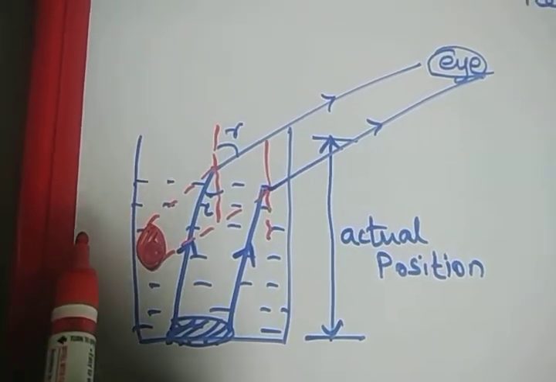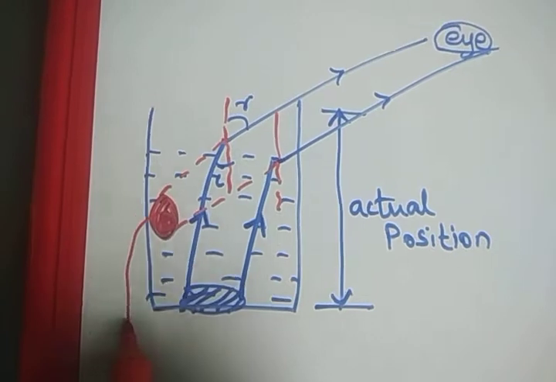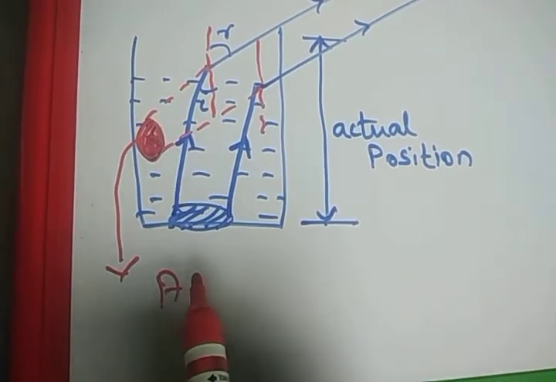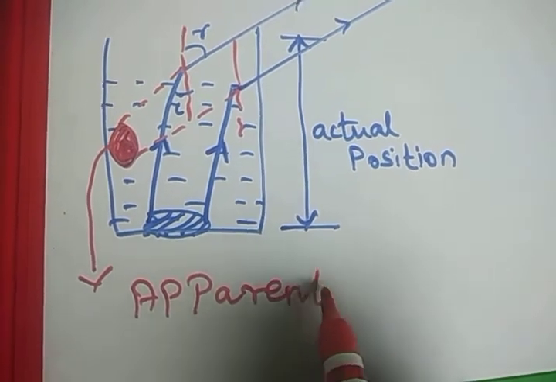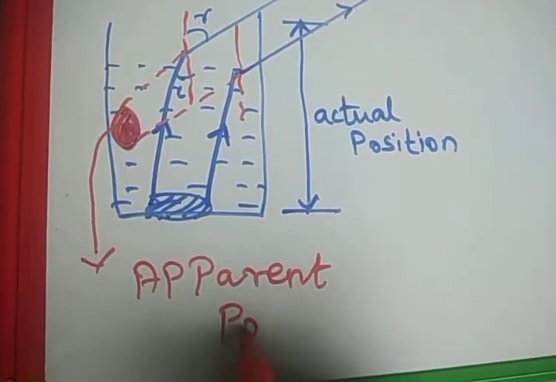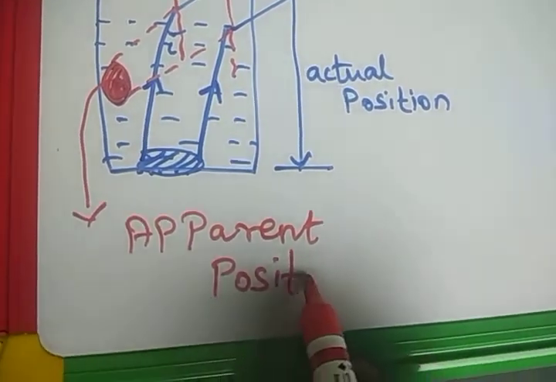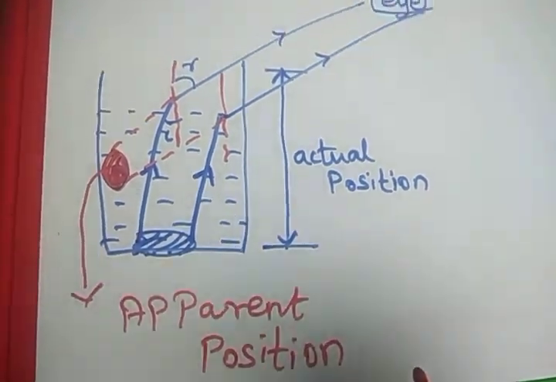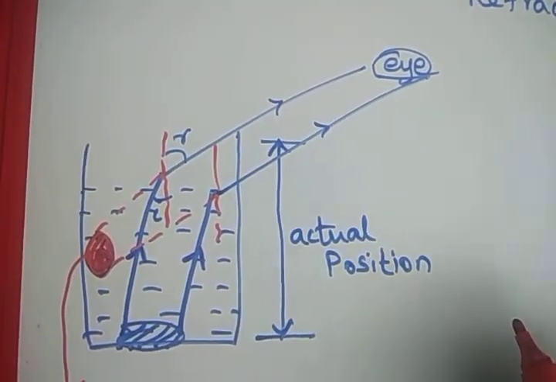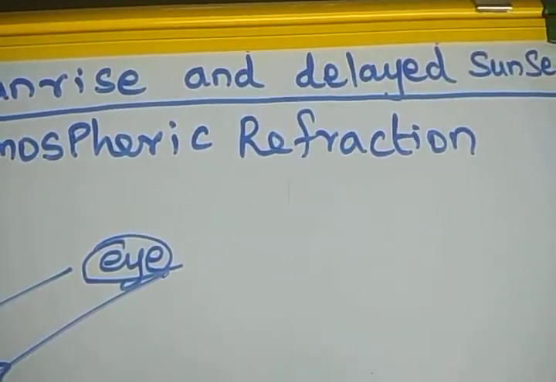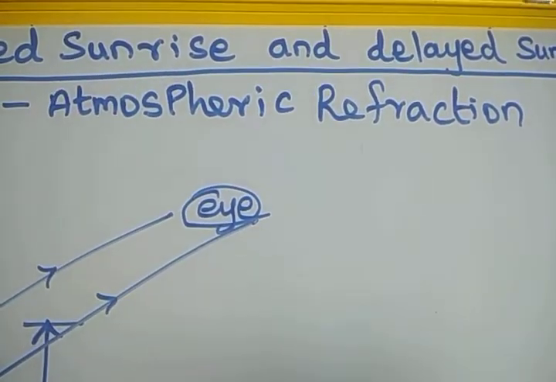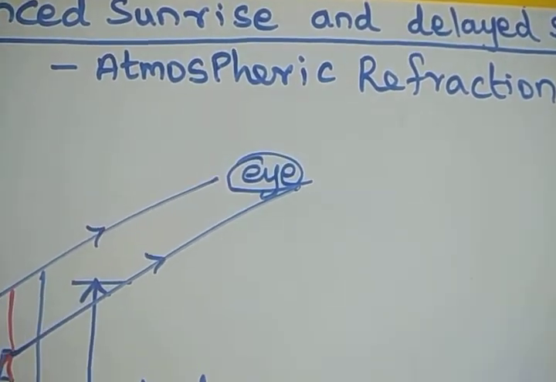This position is called the apparent position. Always the apparent position is above the actual position. We already see this in the twinkling of stars itself. This is the underlying principle for advanced sunrise and delayed sunset with the atmospheric refraction phenomenon.